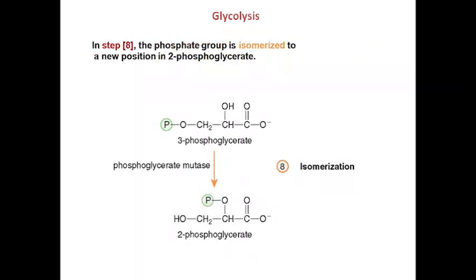The next step is isomerization. Here the 3-phosphoglycerate molecule undergoes internal rearrangement to form 2-phosphoglycerate. The reaction is catalyzed by phosphoglyceromutase.